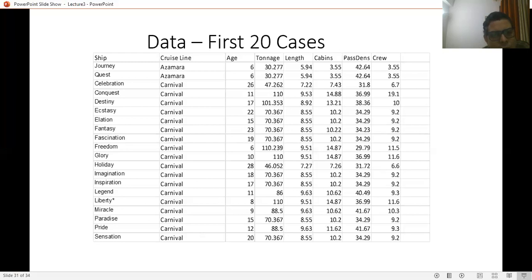In the 20 cases, the ships and the cruise line are named in this data set. So these are the variables: the dependent variable or test data set variable y. This is y. These are x1, x2, x3, xn, and so on.